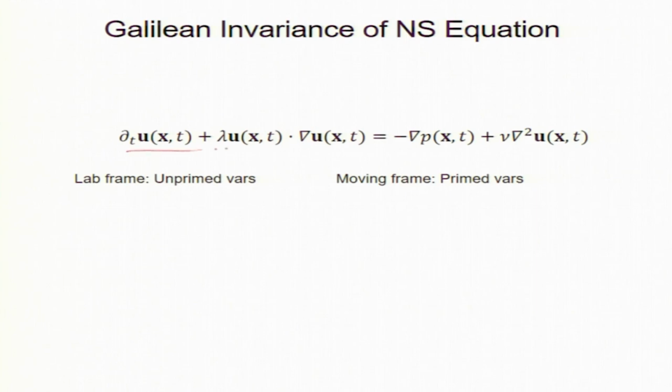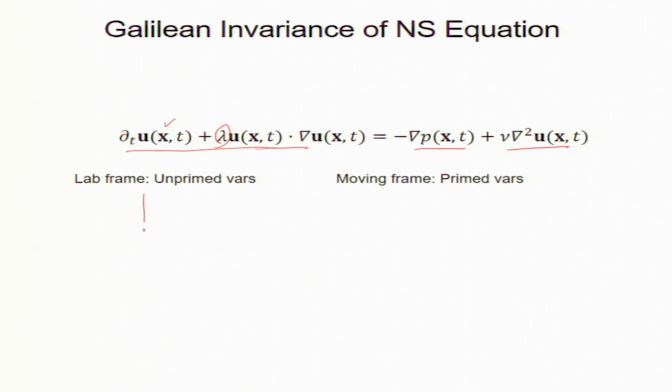So, this is the Navier-Stokes equation. This is the partial derivative du by dt, and this is the nonlinear term u dot grad u, but I put a factor in front, lambda, which is 1 at the onset, and we see whether it becomes different from 1 under RG. This is grad p and this is a viscous term. Now, what is Galilean invariance? Basically the idea is that the laws of physics do not change when I go to a moving frame or stay in the lab frame. The laws of physics are the same.